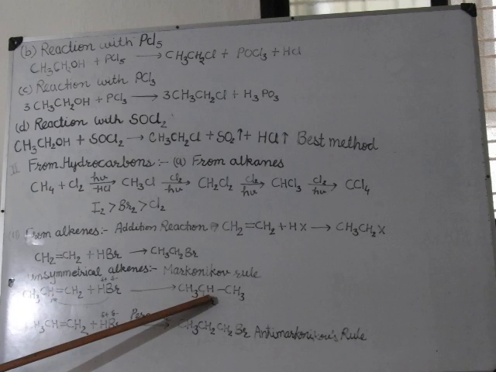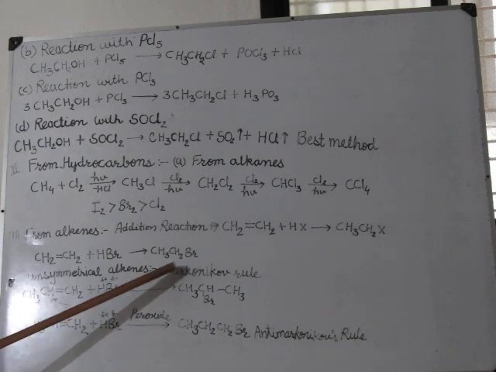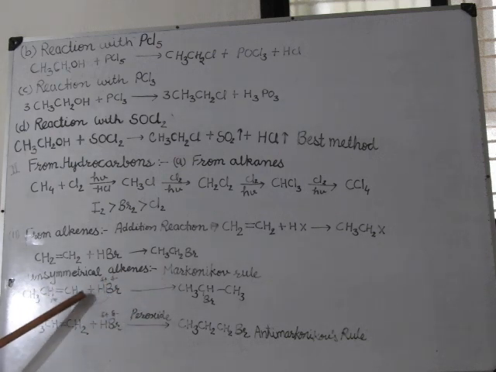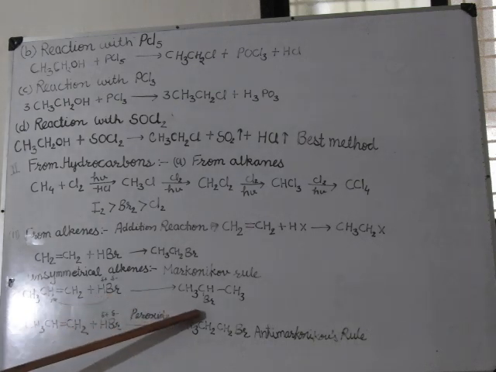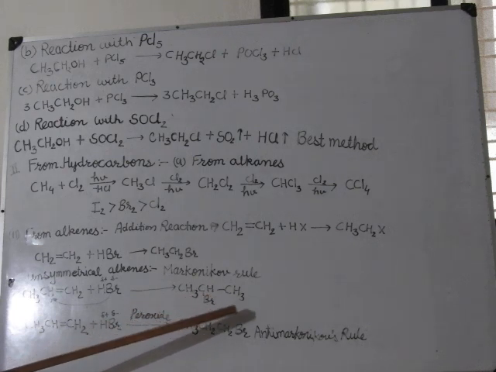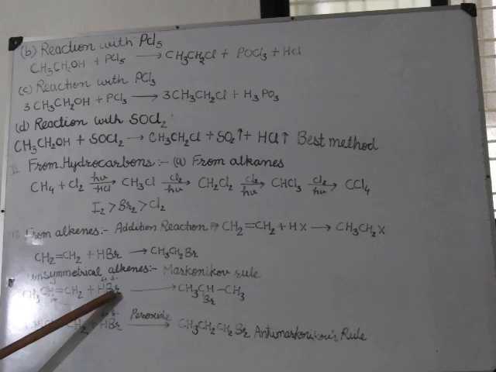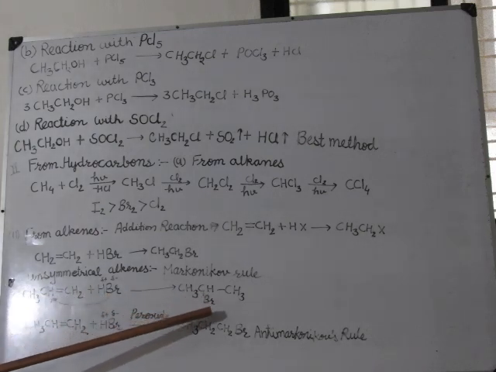The attack occurs where hydrogen is less. This is the Markovnikov rule. When unsymmetrical alkenes react with HBr, they give CH3CHBrCH3. Bromine attacks where a lesser number of hydrogen atoms is present.